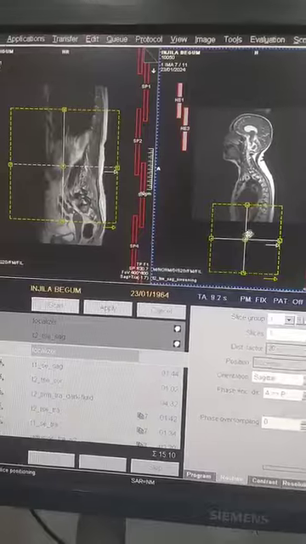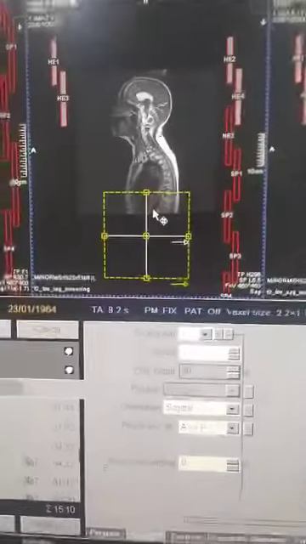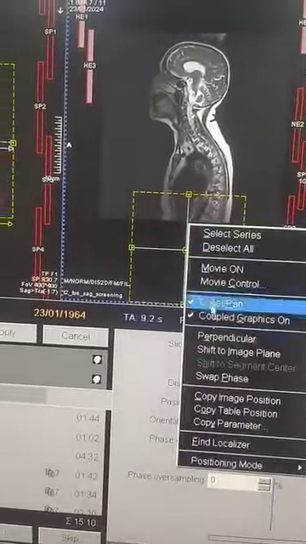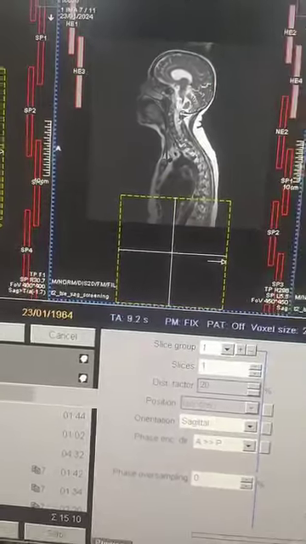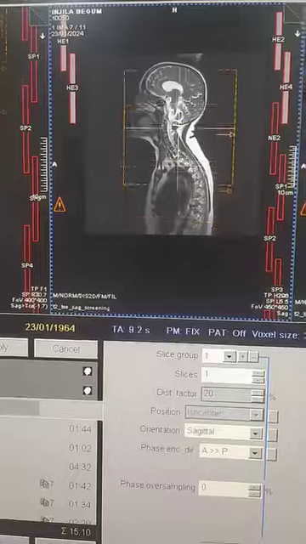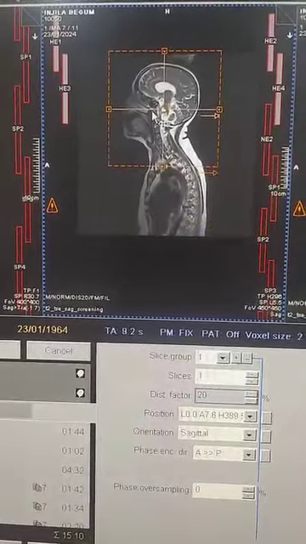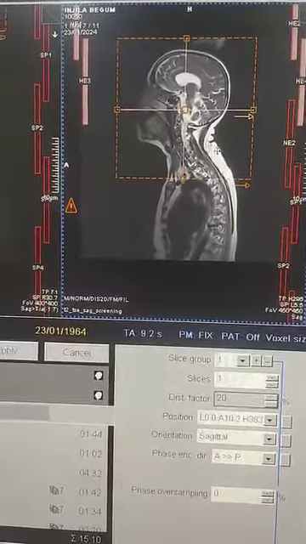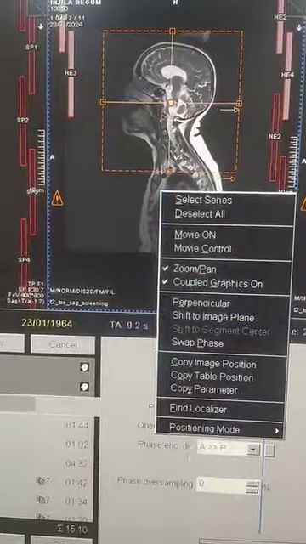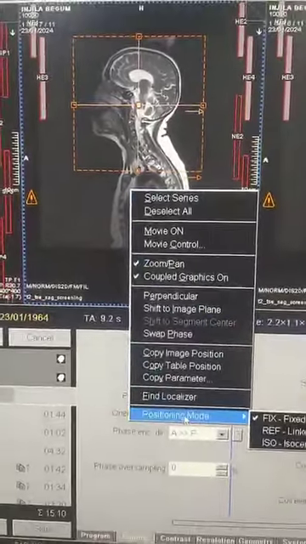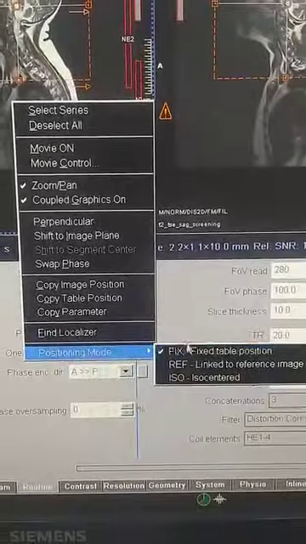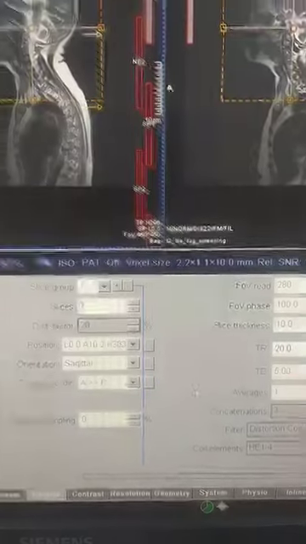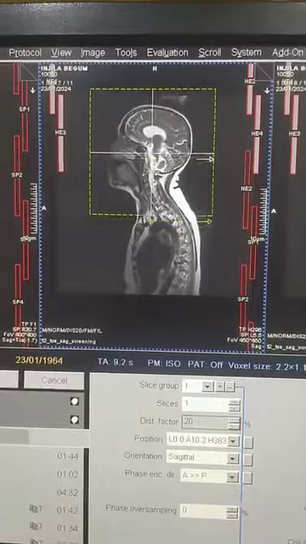If you want to plan a localizer of the brain from the spine, then this happens. The plan goes red, so you can't plan here. But if you change the positioning mode, you see that this is a fixed stable position, and if you select ISO center, then the plan is now yellow.